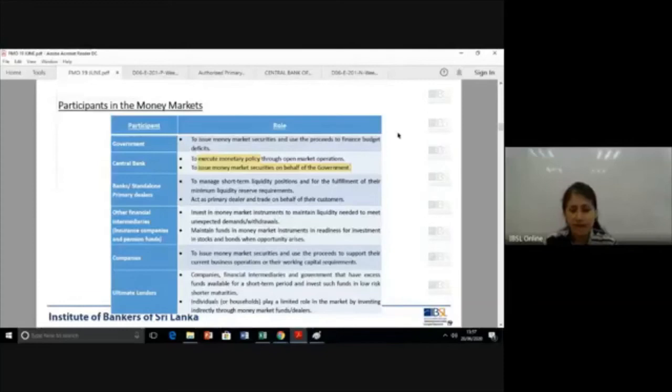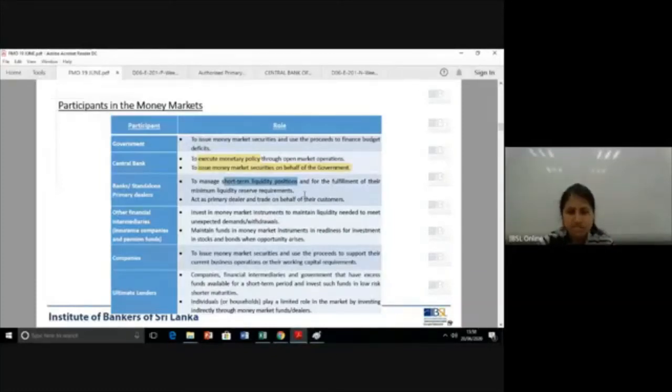Then you have banks or standalone primary dealers. We will go through what they mean by standalone primary dealers. What do they do? Banks come in to manage their short-term liquidity positions and to fulfill their minimum liquidity reserve requirements. If there's any sudden maturity mismatch or mismatch in a shorter time bucket, they get into the money market to bridge that.